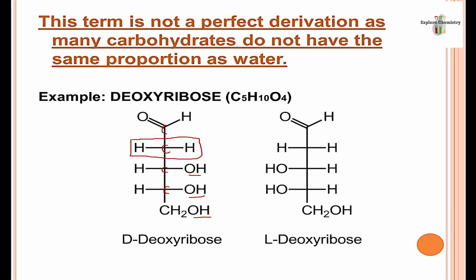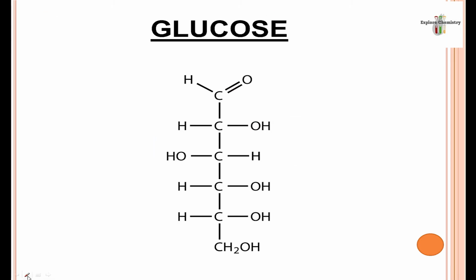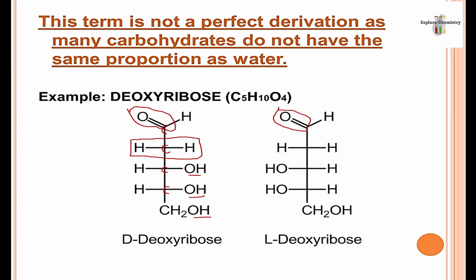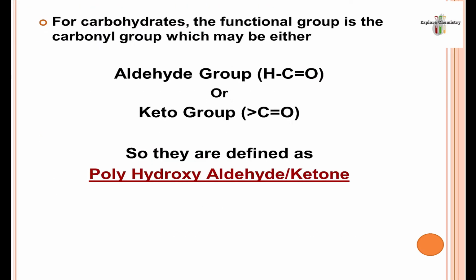You have seen this structure. Every carbon atom is attached with OH, and one more group is attached over here, CO. Here also, and in the previous example also, a CO group is attached. This functional group is known as carbonyl functional group. So carbohydrates contain polyhydroxy alcohol as well as carbonyl functional group, and there are two types of carbonyl functional group,